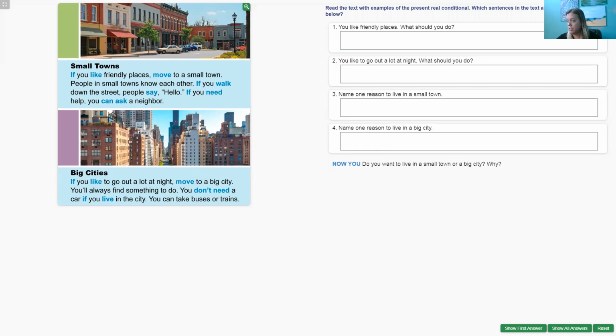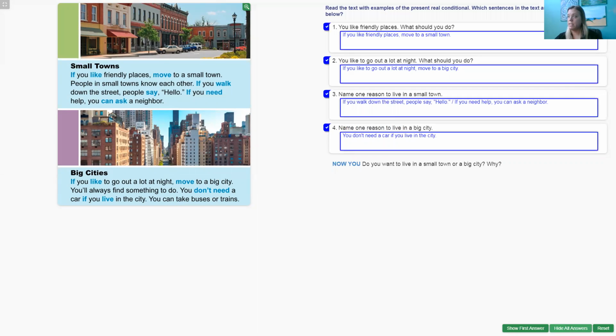So here are some questions about this text, and we can look at the responses now together. If you like friendly places, what should you do? The text says, move to a small town. If you go out a lot at night, what should you do? If you like to go out a lot at night, you should move to a big city. Notice here in numbers 1 and 2, we're using the imperative. We're giving a command, move to a big city.